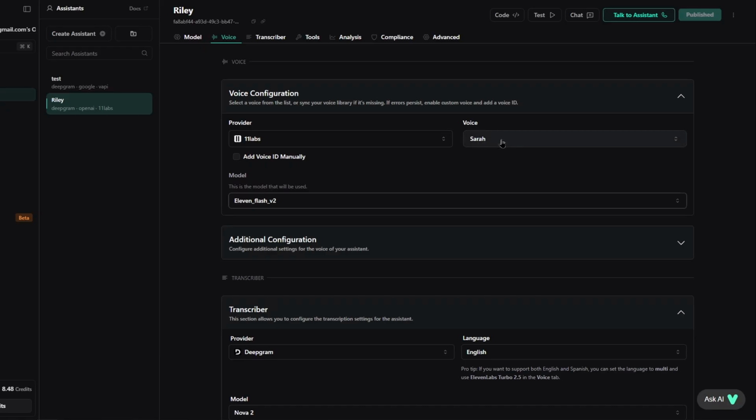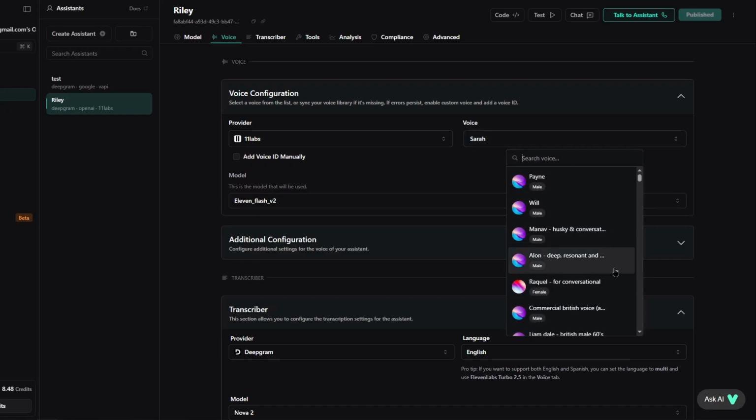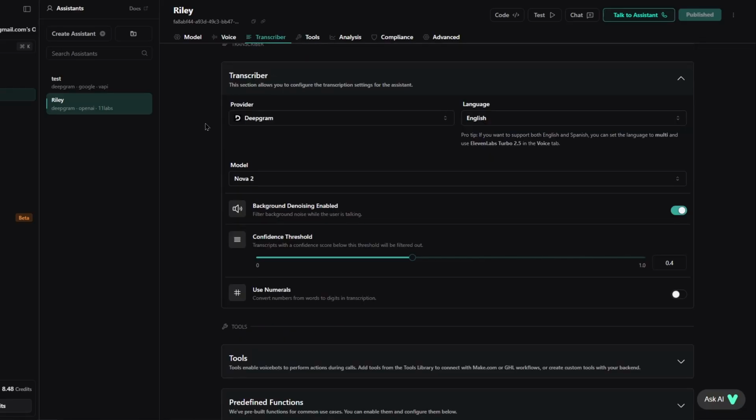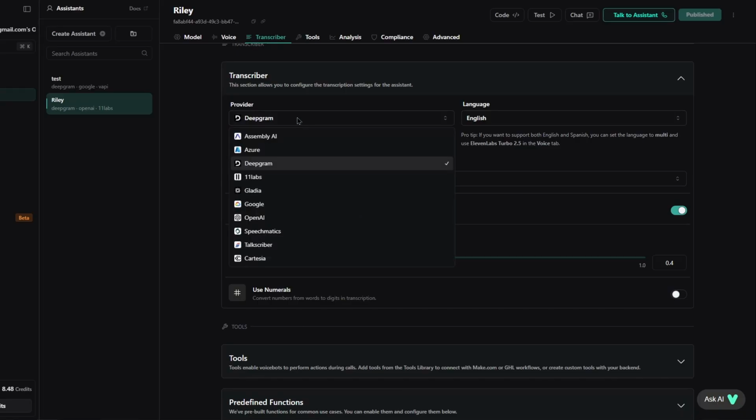Now you can also select your voice. Just pick whatever voice you want, it doesn't really matter. The next is transcriber. This is going to transcribe the customer's voice into text for the AI to understand it, right? I tried a few of them and DeepGram seems to be the best so far. I tried OpenAI and that one was just horrible, basically unusable. So DeepGram is the one that I'm using, but there are other options too.